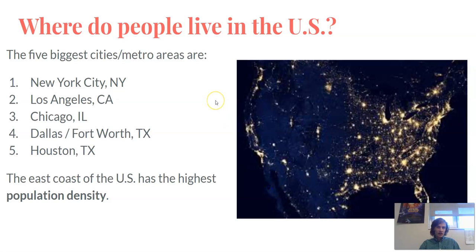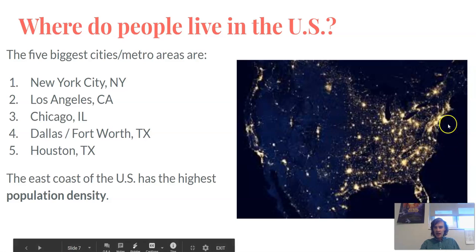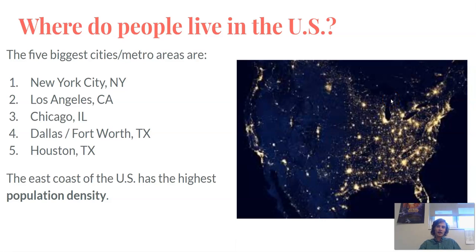Now, where do people live in the United States? Here's a cool satellite picture taken from outer space of the United States at night. And you can see that the eastern half of the U.S. has way more people living there, symbolized by how many electric lights are on at night. Especially the East Coast, in this area between Boston and Washington, D.C., has a super high population density.